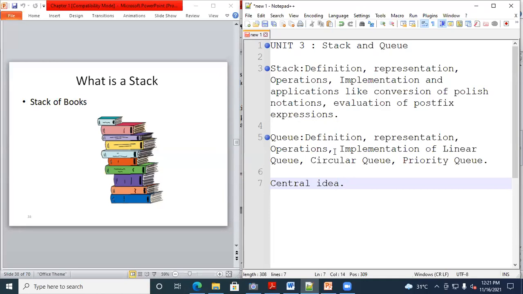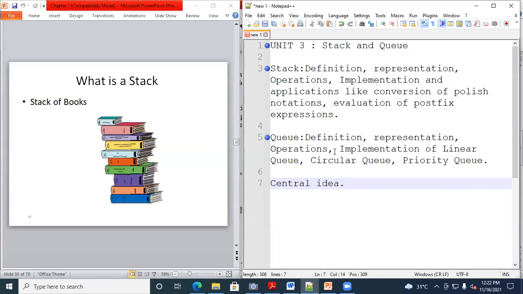I hope all of you are aware of the array concept. Have you heard the array concept, or have you implemented the array in the C programming language? Yes, sir. Okay. So array, one-dimensional array, two-dimensional array. Is it right? Have you heard this? Hello? Yes, sir. Okay. So here we'll use the one-dimensional array to implement the stack and queue.